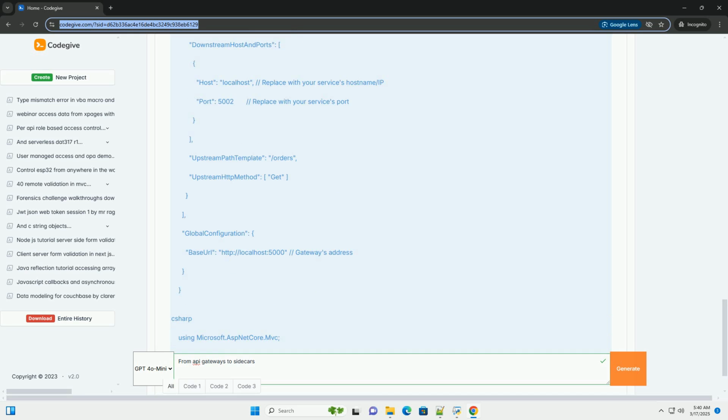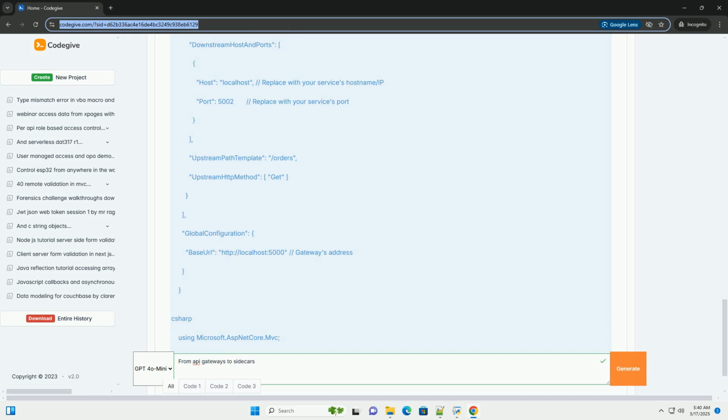V. When to use API gateways versus sidecar proxies, service meshes. API gateway: use when you need a centralized entry point for external clients to access your backend services. Use when you need to provide a unified API for multiple backend services.